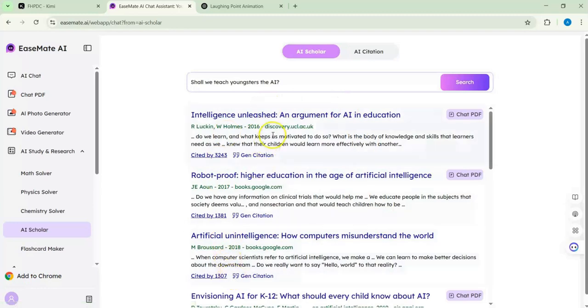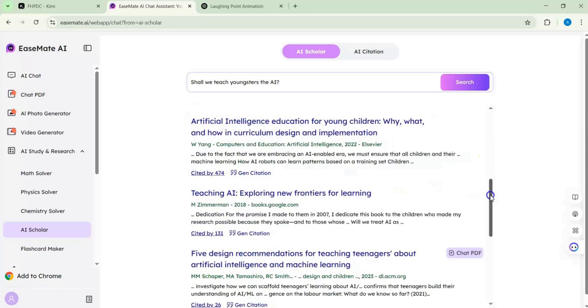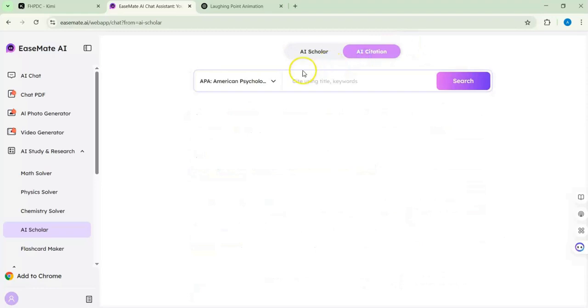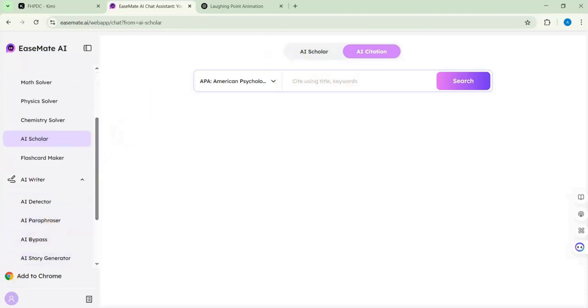And you can see many articles here, even with the number of citations they have. Also, you can chat with the PDF here. This is very likable. I like it. It was also quick. Here you can go, for example, to AI citation. You can use the AI citation site using title, keywords, and others. So we will not explore more here. You can do it on your own.